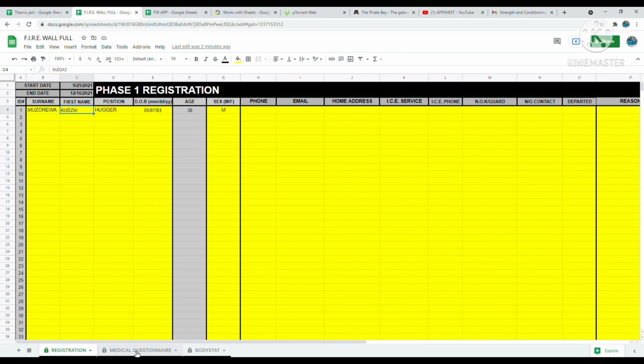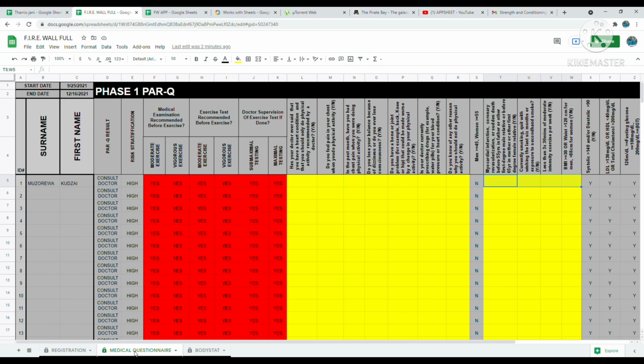Example of that is as we go into the medical questionnaire, which is what we're going to cover next. You'll see the name is already there in the format already. So here on the medical questionnaire, everything is already set to the worst possible setting, okay? So this also helps cover myself and cover you, that you need to make sure that you go through the medical questionnaire with your athletes before you start the program.